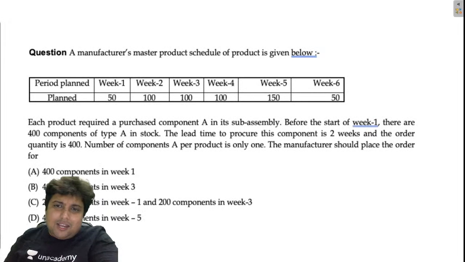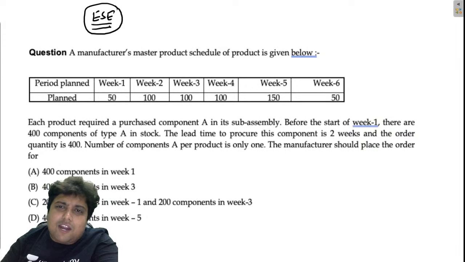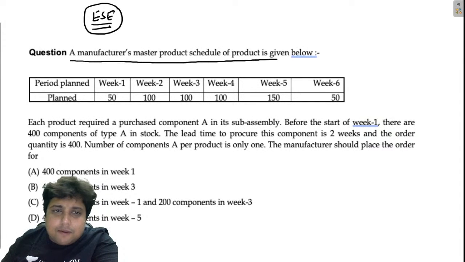Let us take a look at this question. This question came in the engineering services paper. In the GATE examination, the question has not been asked yet, but it is mentioned in your syllabus. That's why I am discussing this. A manufacturer's master production schedule is given here. In week 1, it is planning to produce 50 units. Similarly, 100 in week 2, 100 in week 3, 100, 150, and 50 units in week 6.